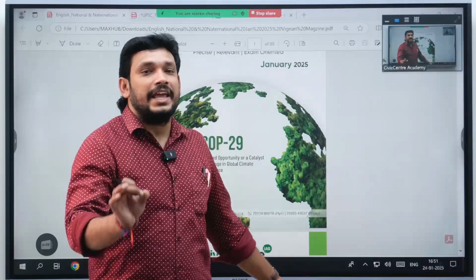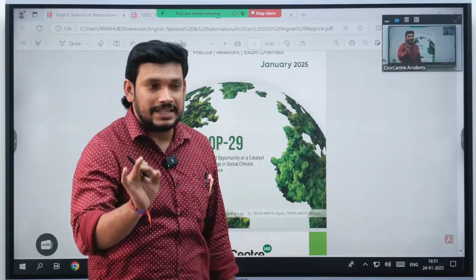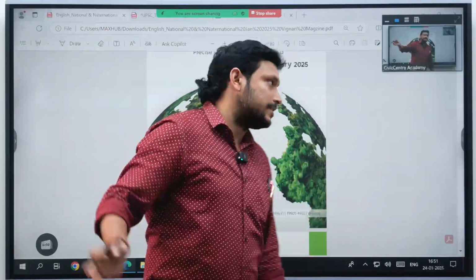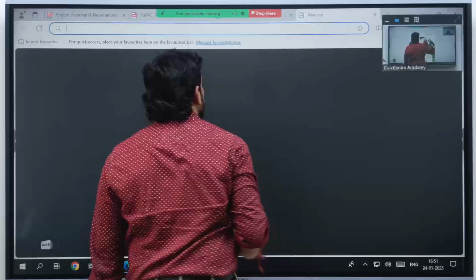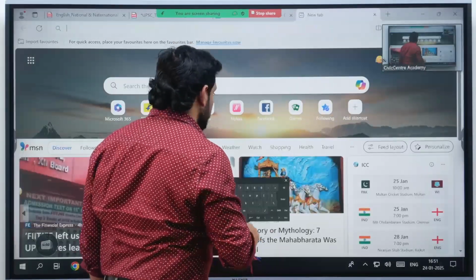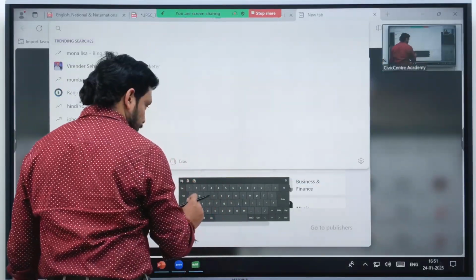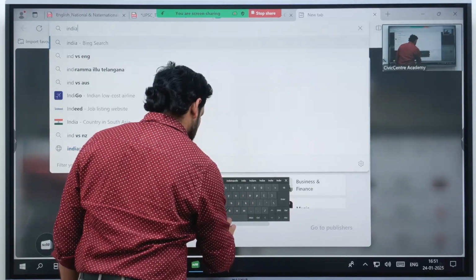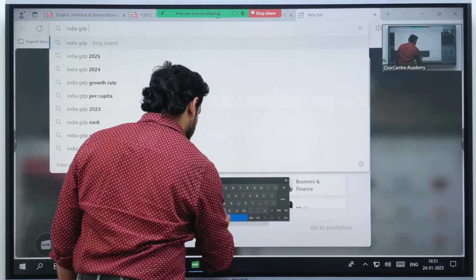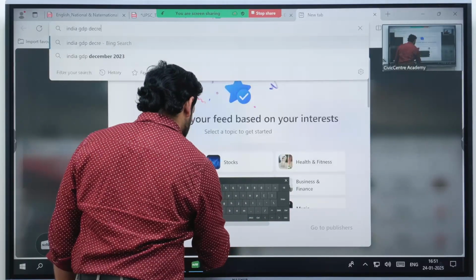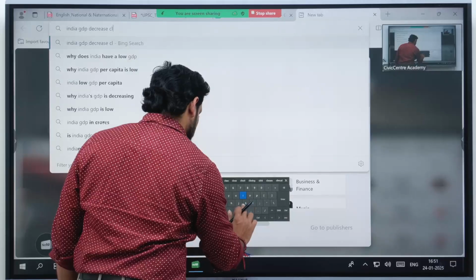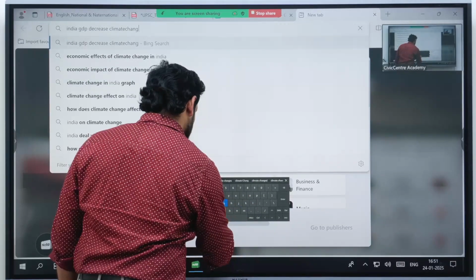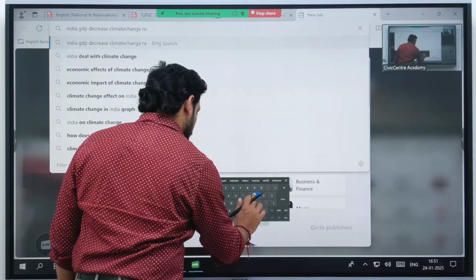So is there any report that addresses the GDP loss because of climate change? Go to the internet and search like this: India's GDP decrease climate report.